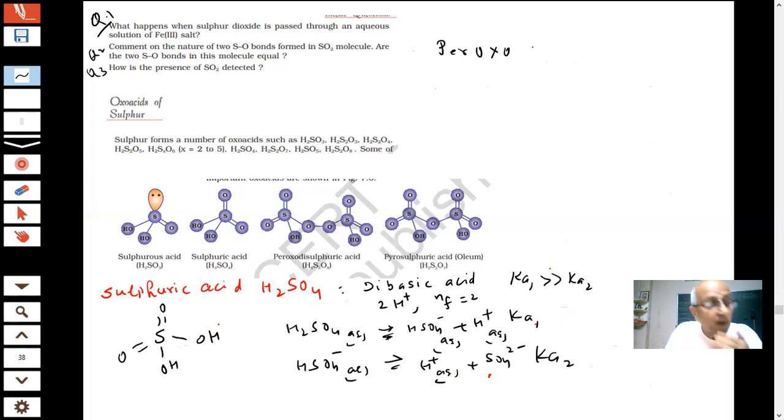Now we are saying draw the structure of peroxodisulfuric acid. Peroxodisulfuric acid. Before we answer this question, students, we have to learn the formula of this also.